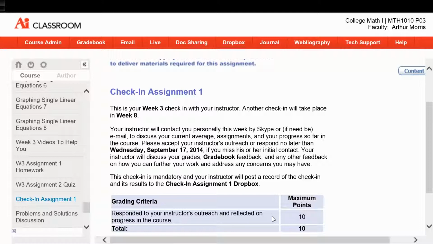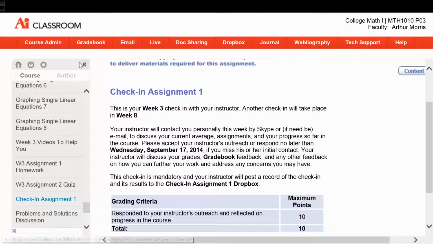If you're doing well, just say, Mr. Morris, I don't have any questions. I'm doing just fine right now. And that'll be that, and you'll get your 10 points for that assignment. Now, it's a mandatory check-in. So if you don't respond to me, then you won't get any points for that particular check-in assignment. And all of our correspondence will go through the drop box, which is up here in the top level.